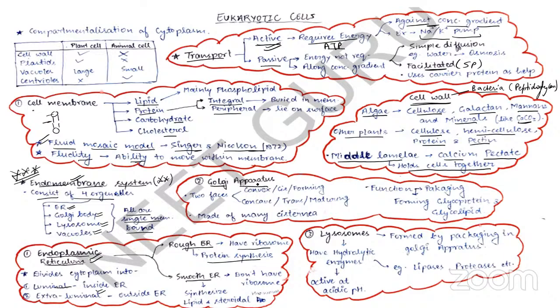It was first discovered by Camillo Golgi, right? It was first observed by Camillo Golgi. It consists of many cisternae. Remember, this consists of many cisternae. It has two faces, very important. Convex, which is also known as cis face, also known as forming face. Second one is your concave face, trans face, or the maturing face, right?